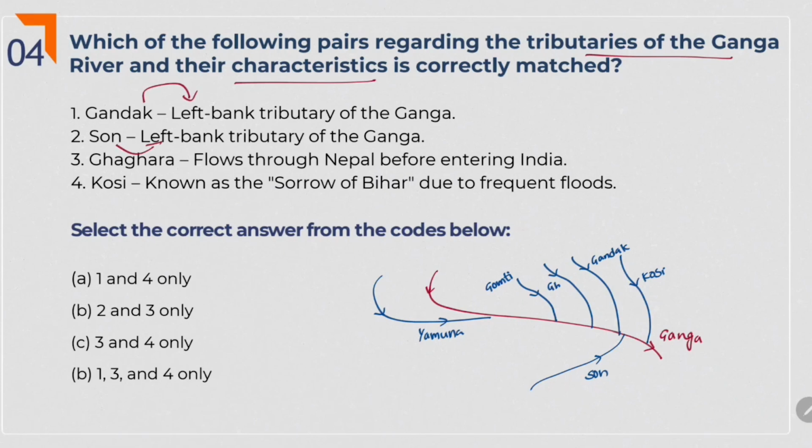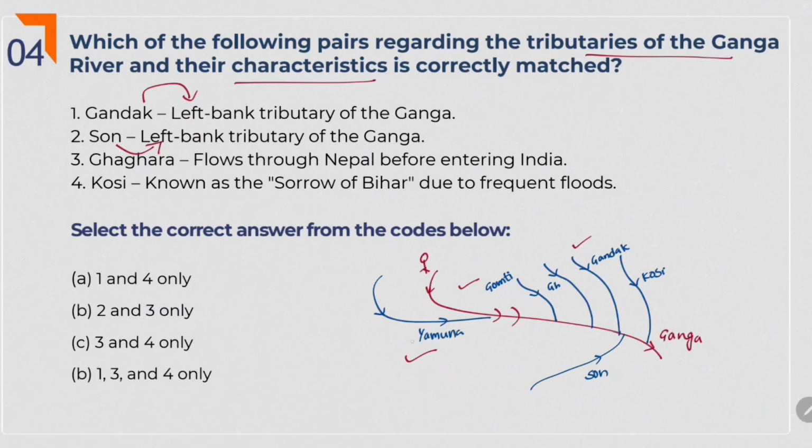Son is the left bank tributary of Ganga. If you observe, Gandak is on the left bank of Ganga. Actually, to understand which is the left bank tributary and which is the right bank tributary, just imagine yourself standing at the origin of Ganga and moving along the Ganga river like this. Whatever rivers you see on your left are the left bank tributaries, and the rivers you see on your right are the right bank tributaries.